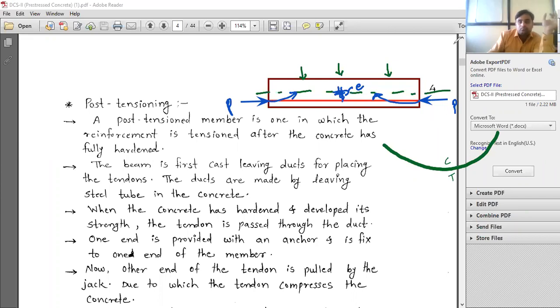But we have made certain assumptions in engineering. In engineering, certain things are done based on certain assumptions.